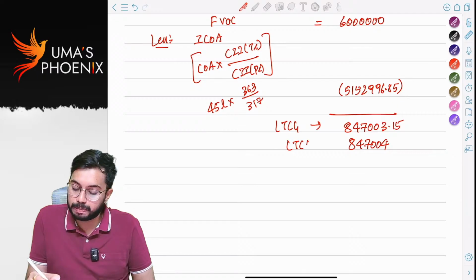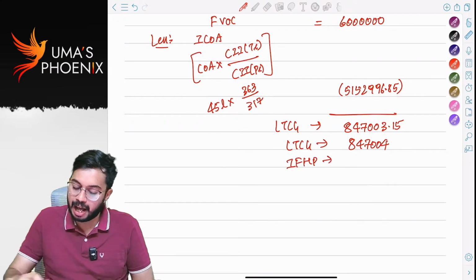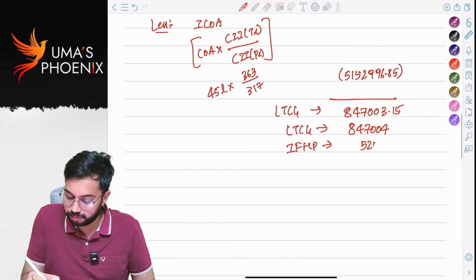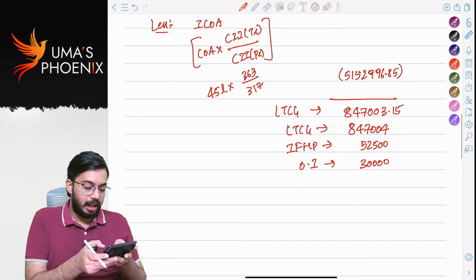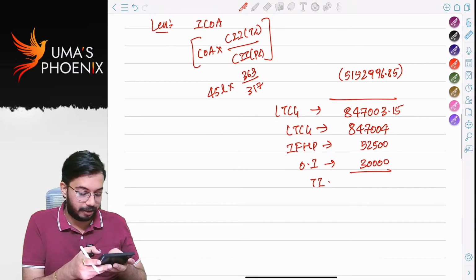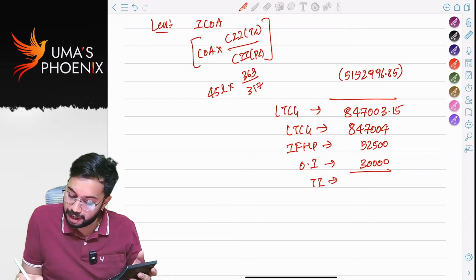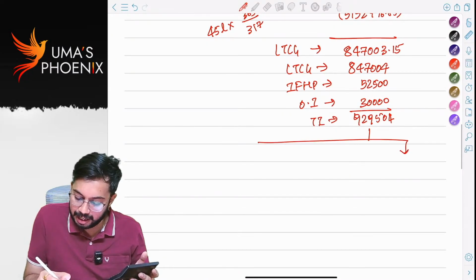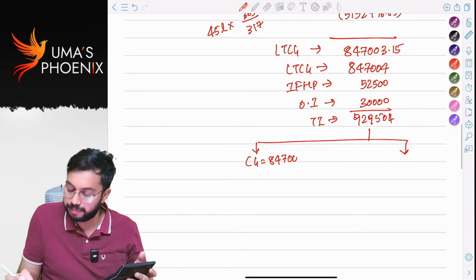Income from house property, how much? Same, right? 52,500. Other income 30,000. So how much is total income? Total income is 8,47,004 plus 52,500 plus 30,000, 9,29,504. Out of this, capital gain is 8,47,004 rupees. Other income is 82,500. Correct.